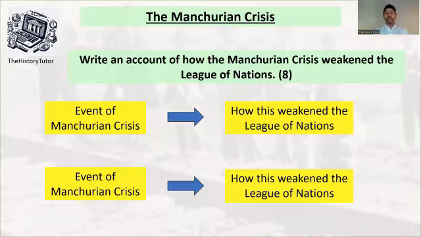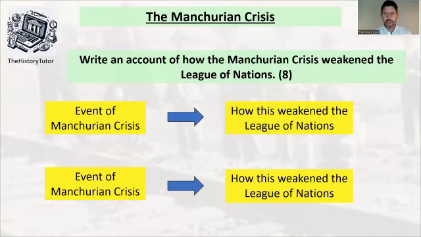Okay, so therefore, this leads us to this sort of idea. We want an event and then how that weakened the League. We want another event and how that weakened the League. And that is our 2 paragraphs. So have a think now yourself. What event of the Manchurian Crisis happened, and how did that weaken the League?